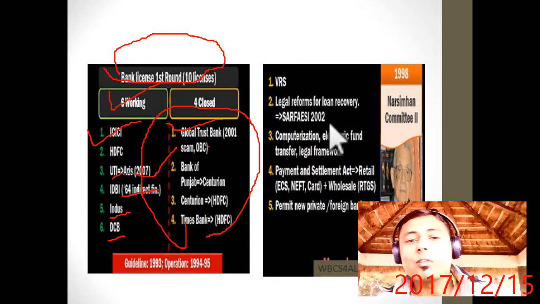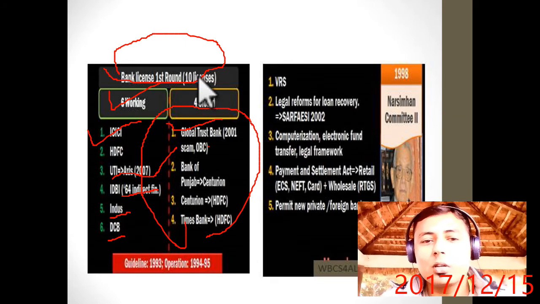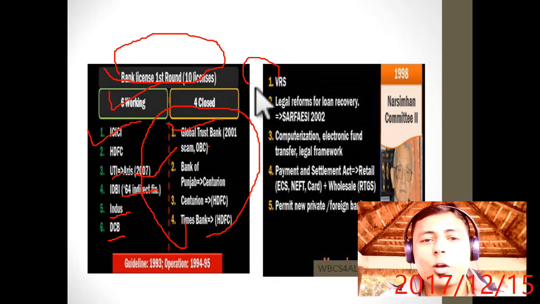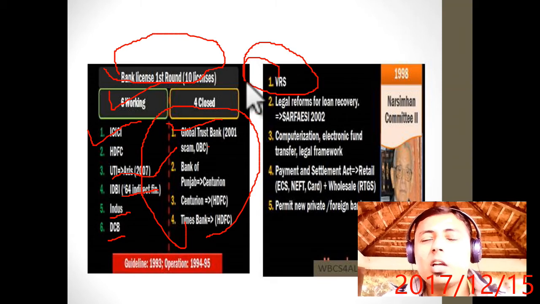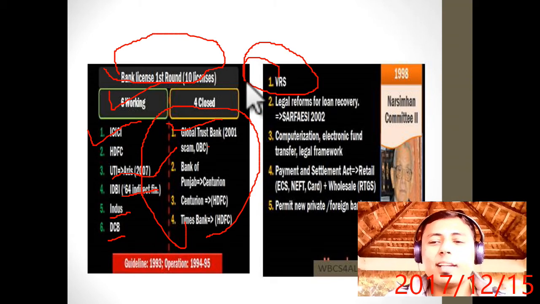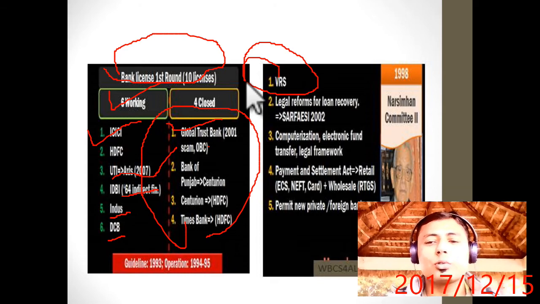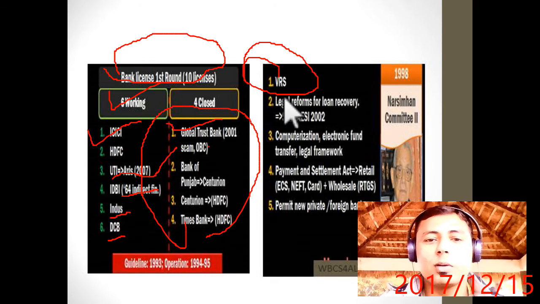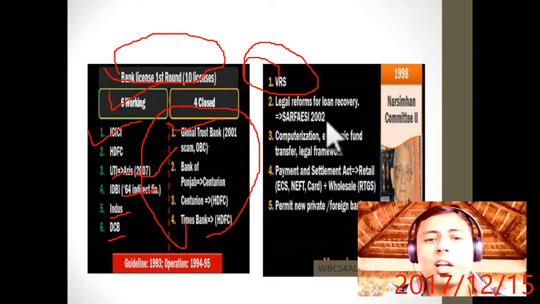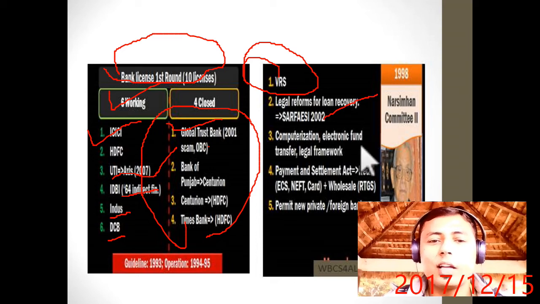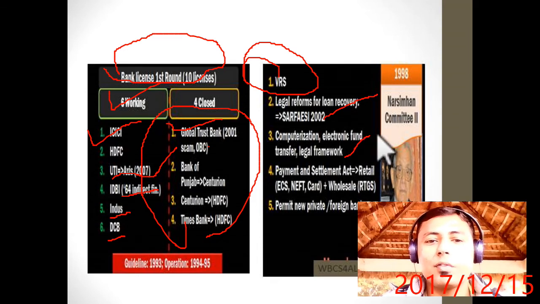Apart from that, what are the recommendations of Narasimhan? Narasimhan told that there should be VRS. There are a lot of government employees working in the banking sector; give them VRS, that is, the voluntary retirement scheme, so that it will reduce the burden of the bank. Legal reforms for loan recovery, I told you, the SARFAESI Act. Now the computerization, electronic fund transfer, legal framework, obviously.